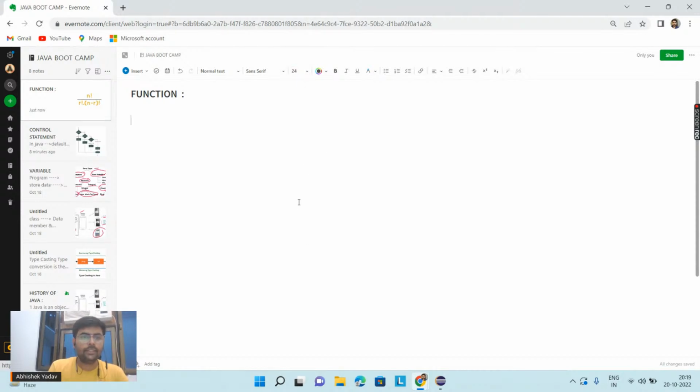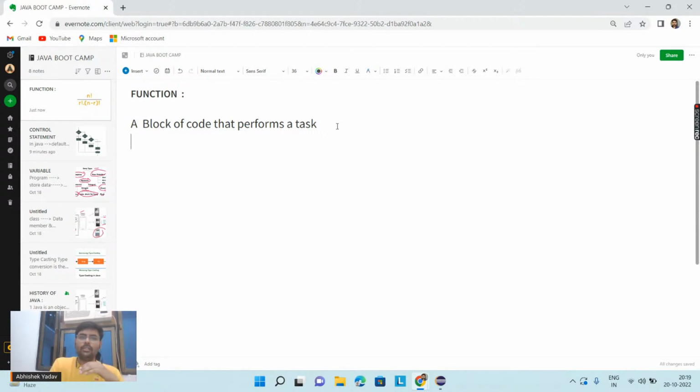So let's write the definition here. A block of code that performs a certain task here. Okay. So this is the simple definition of a function. We are not going into some technical words here. We are just saying, hey, function is a block of code that performs a task.